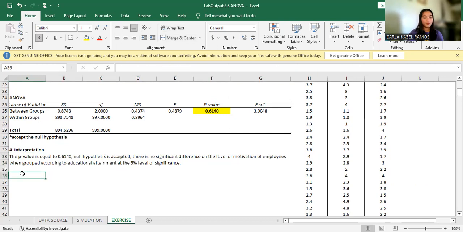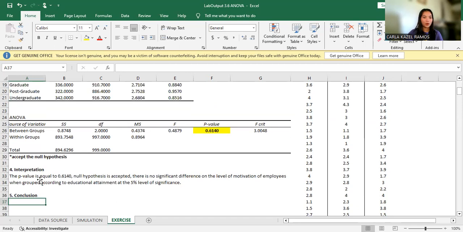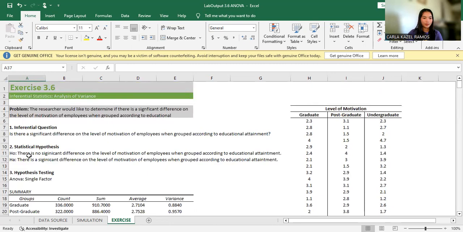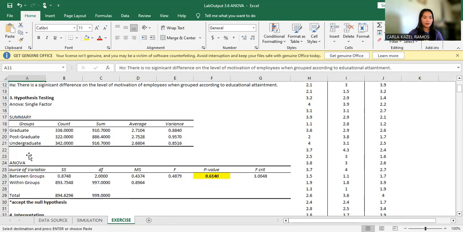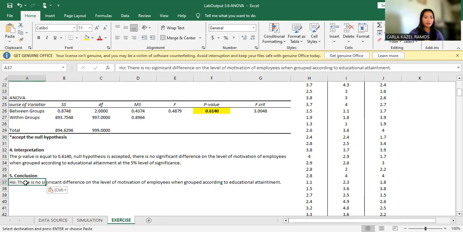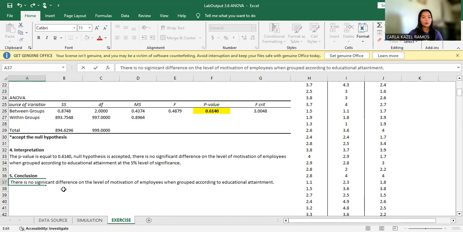And for the last step, which is to draw our conclusion. Since the p-value we got is 0.6140, we accept the null hypothesis. Therefore, there is no significant difference on the level of motivation of employees when grouped according to educational attainment.